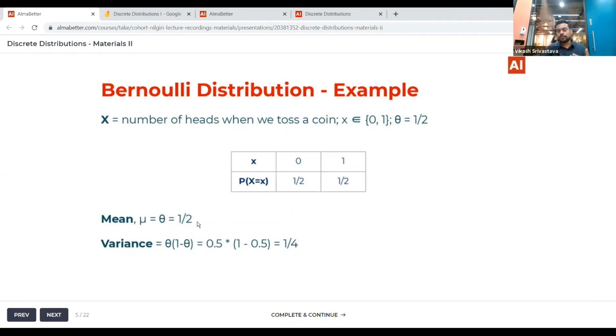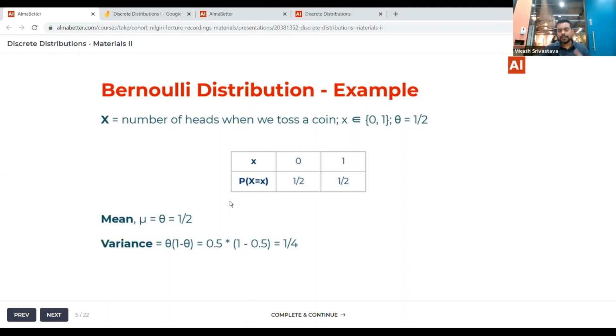So when you toss a coin, what is the expected value of getting a head? That is half. So the expected number of heads will be half, and the variance we can calculate, that is 1 by 4, that is 0.25. Variance essentially tells you how far your values are from the mean. So that is what variance captures. So this is all about the Bernoulli distribution.